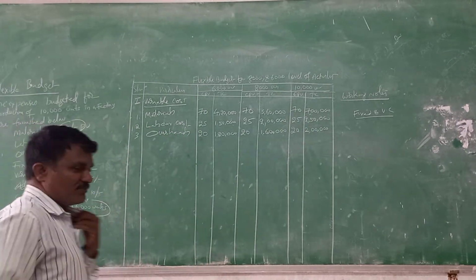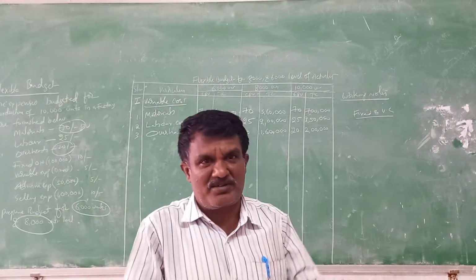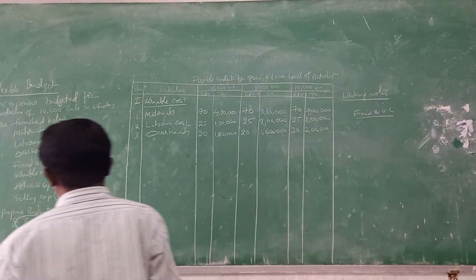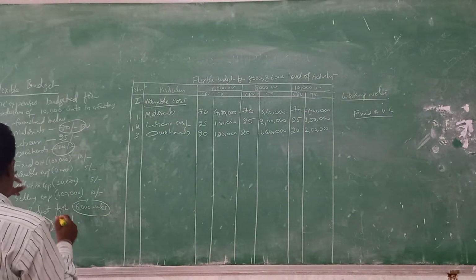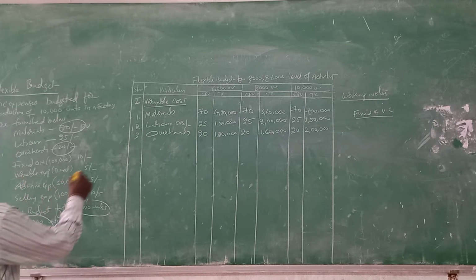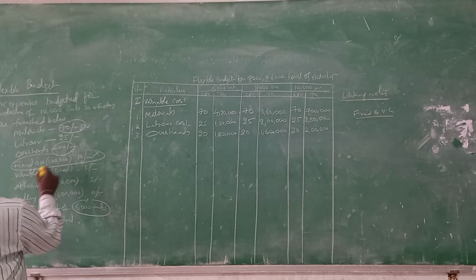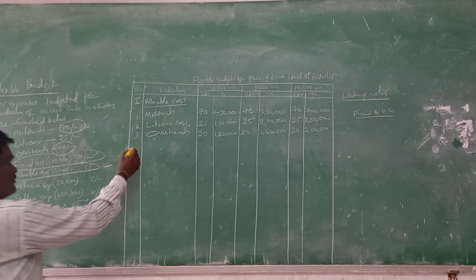Next, first of all, we have to check whether all the variable cost is completed or not. Whether anything is left over, we have to check before doing this statement. So here we leave the fixed cost, and the variable cost we need to record.